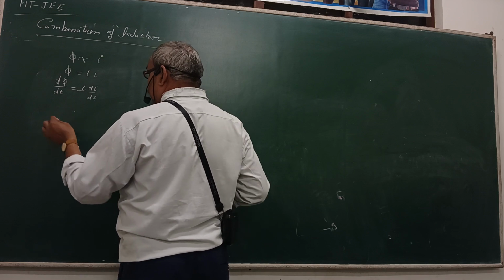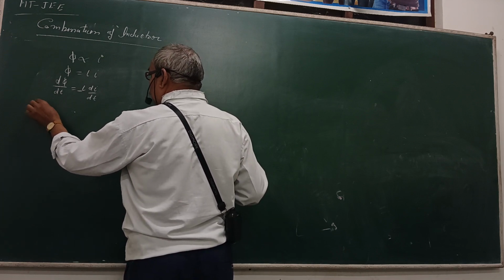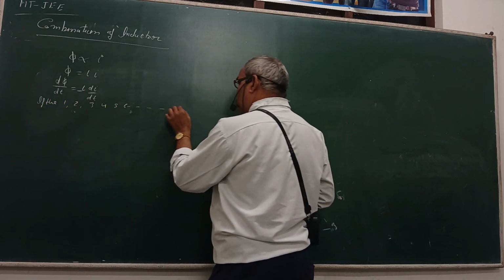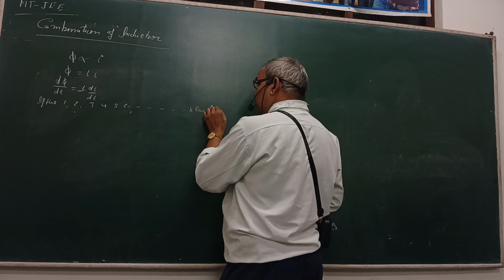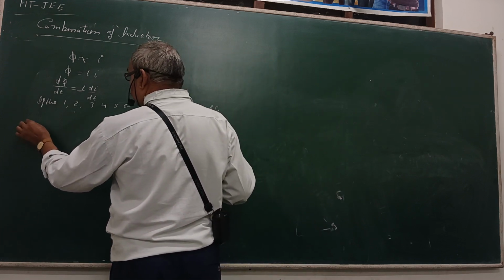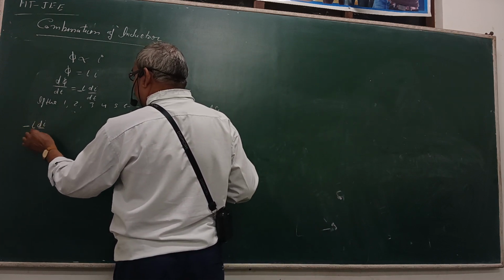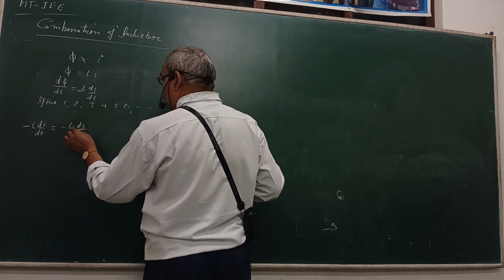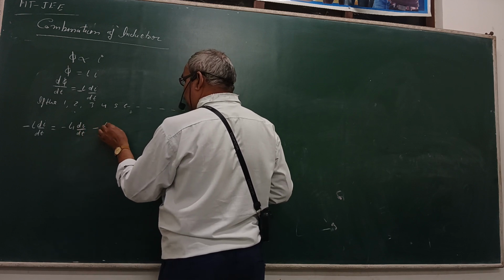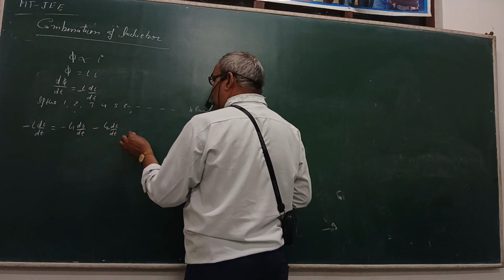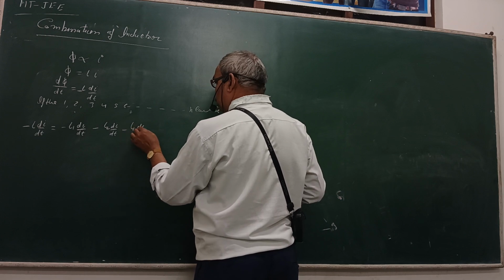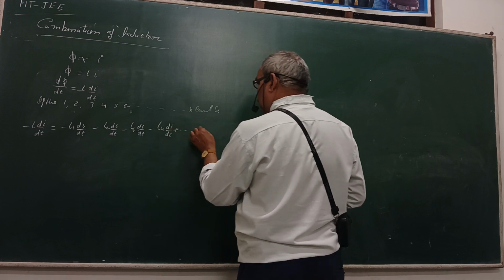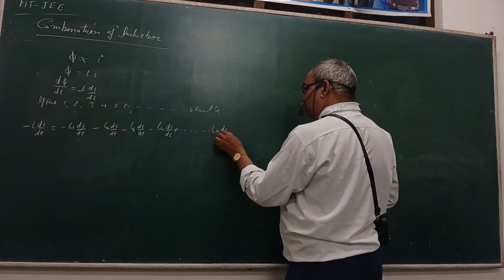When inductance coils 1, 2, 3, 4, 5, 6 up to a total of n coils are connected in series, the induced values are minus L1 di upon dt, minus L2 di upon dt, minus L3 di upon dt, minus L4 di upon dt, up to minus Ln di upon dt.